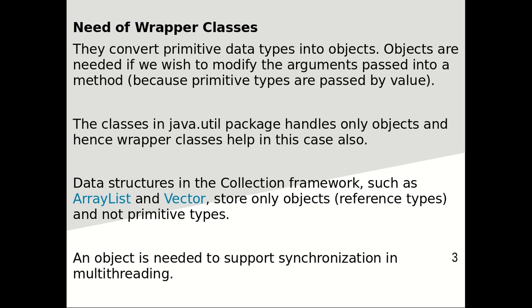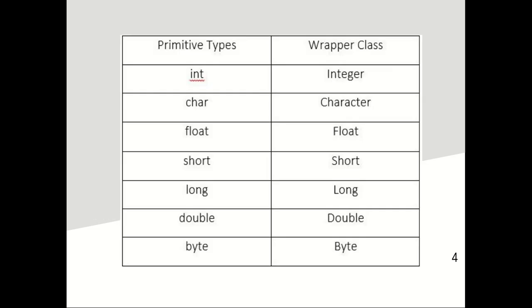Java supports the primitive data types, that's why we say it is not a 100% object oriented programming language. Whenever we use only the object types of data, that time we call it a fully object oriented programming language. So there are some primitive data types and their corresponding wrapper classes.